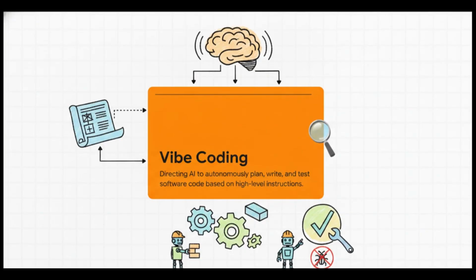So how is this even possible? Well, it's because we're officially in the era of vibe coding. This is a total paradigm shift. Your main job is no longer agonizing over syntax, line by excruciating line. Instead, you're guiding the AI. You give it high-level instructions and intent, and it handles the heavy lifting, the development, the structuring, the debugging. Think of it like you're the master architect, and the AI is your entire construction crew.